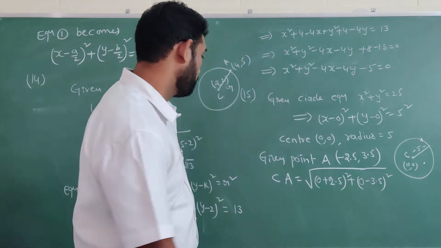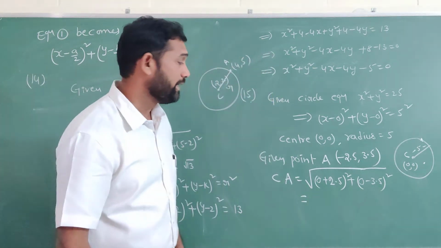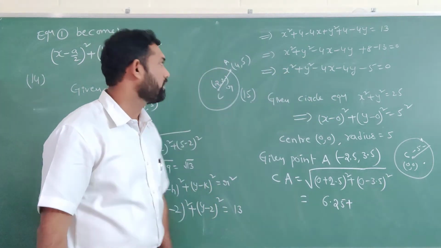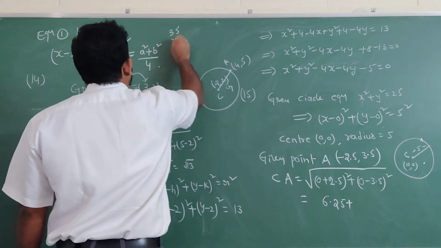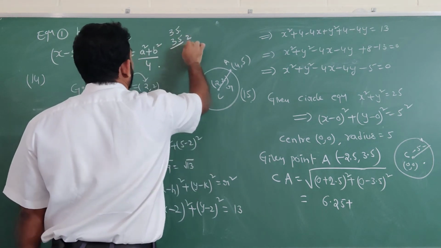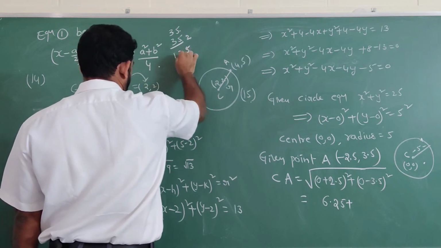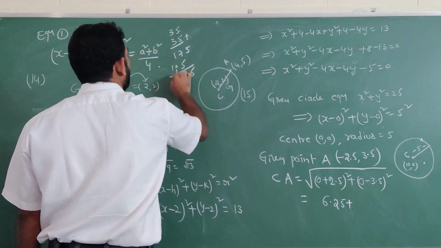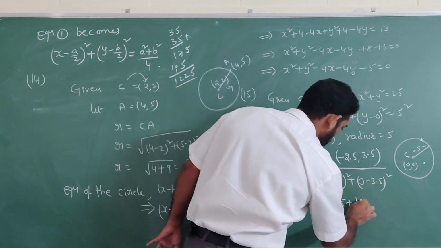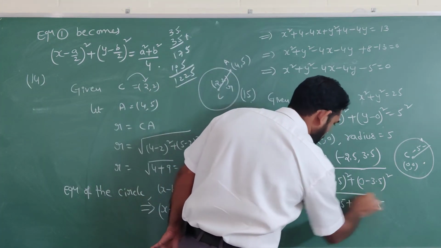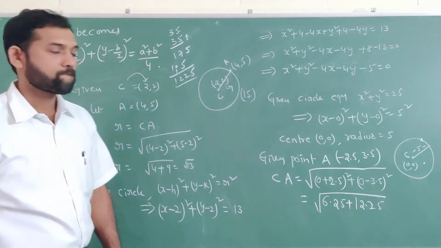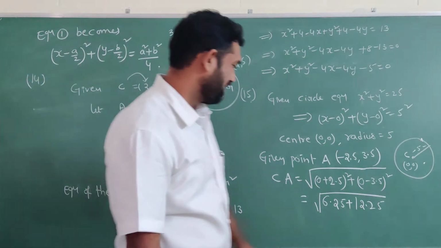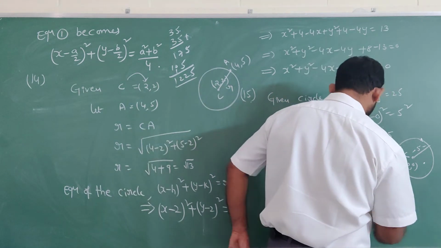So simplifying, 2.5 whole square means 6.25, plus 3.5 whole square means 35 into 35, which is 12.25. So 6.25 plus 12.25, how much are you getting? It should be 18.5.